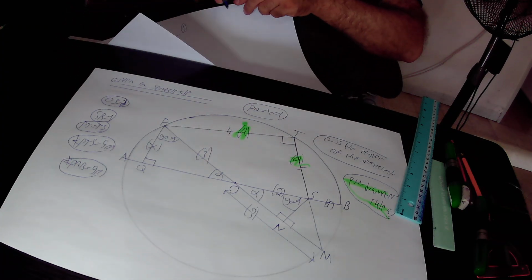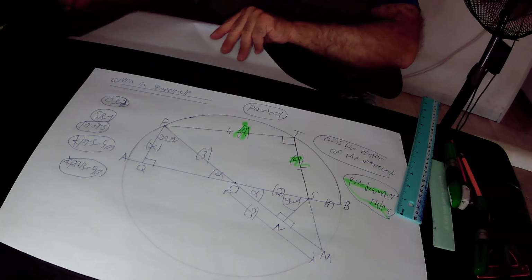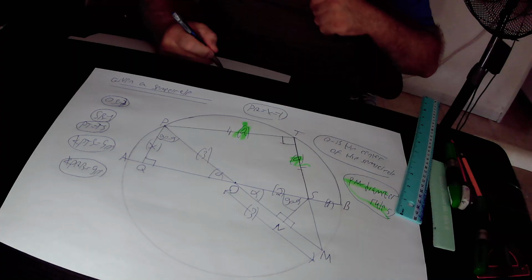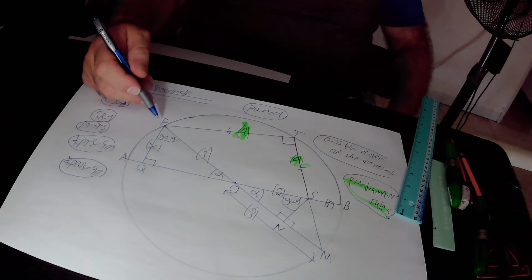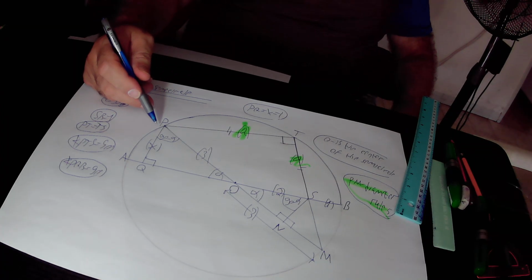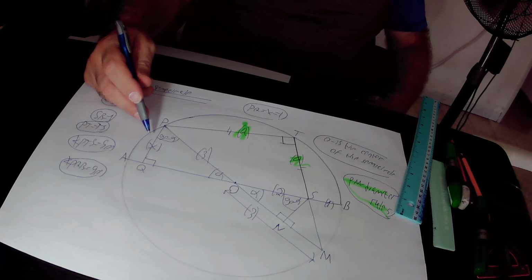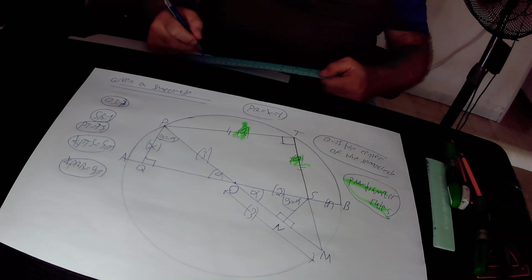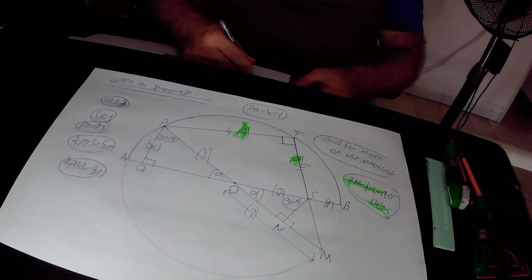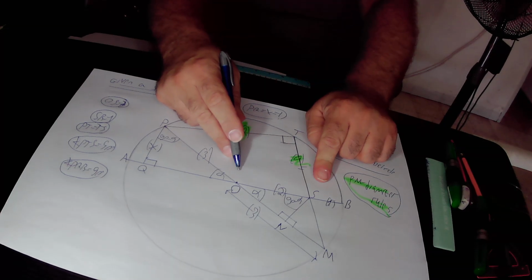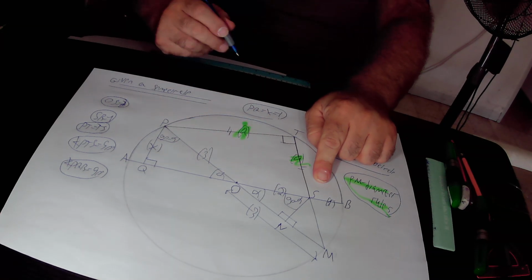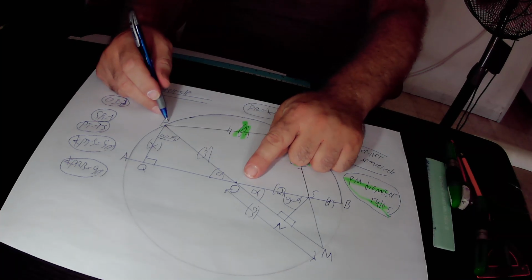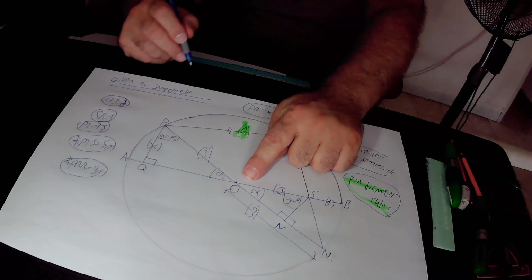SN is the missing side, so we leave it as it is, over PQ. PQ is the line segment that we are looking for in this question, and it is equal to x. We have to find out the value of x. And it is equal to OS. OS equals 2 units in its length, according to what is given in the question, over PO. PO is the radius of this circle, that equals 3 units in its length.